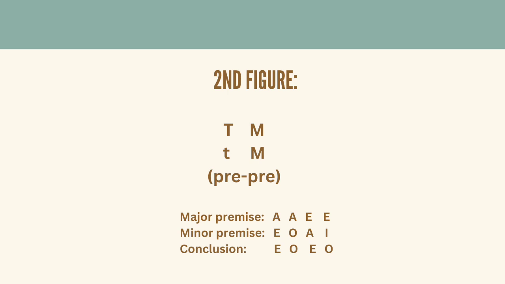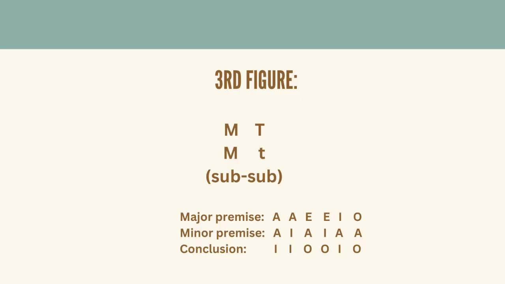In the second figure, the middle term is the predicate of both premises. The rules for the second figure: first, one premise must be negative to avoid the fallacy of undistributed middle term. Then the second rule is the major premise must be universal, otherwise the violation of illicit minor term will be committed. In the third figure, the middle term is the subject of both premises. The rule for the third figure is the minor premise must be affirmative to avoid the fallacy of illicit major.